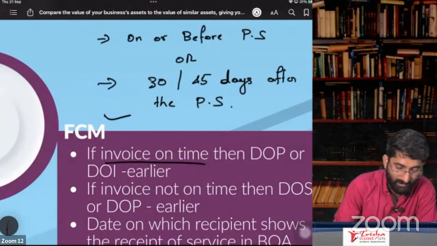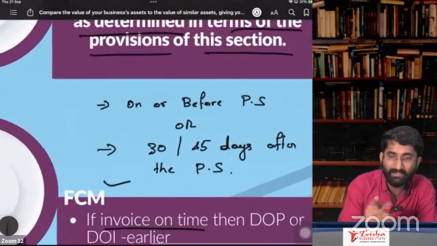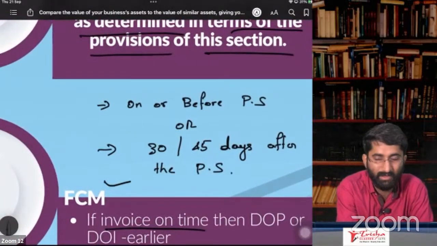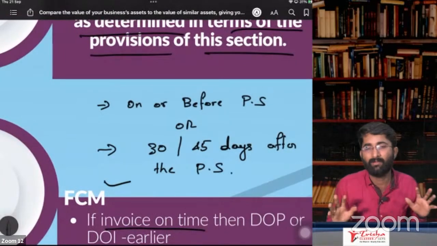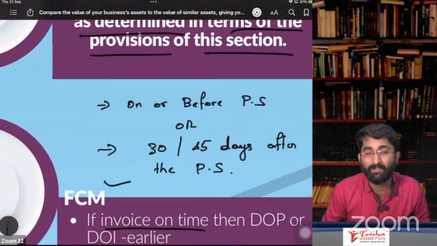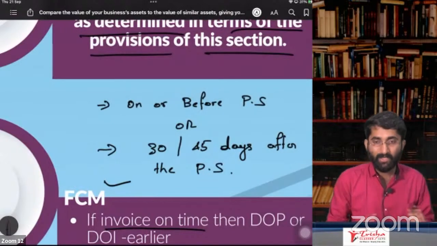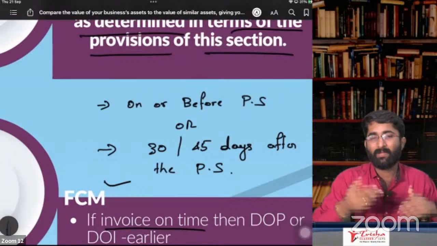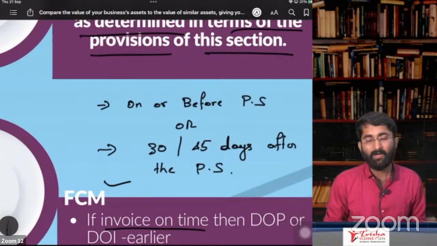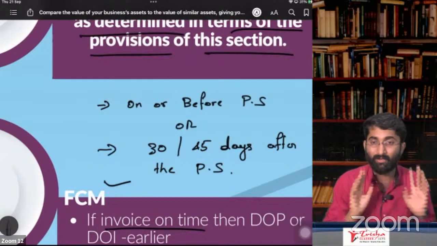Section number 31, that is the invoice chapter. That we will do soon. After section number 15, we are going to the invoice chapter. There we will discuss what is the last date to issue the invoice in case of service. Sir, I am giving service now. Example, this class. I am giving you the class. You have to pay me, example, 5,000 rupees. What is the last date to issue the invoice to you?